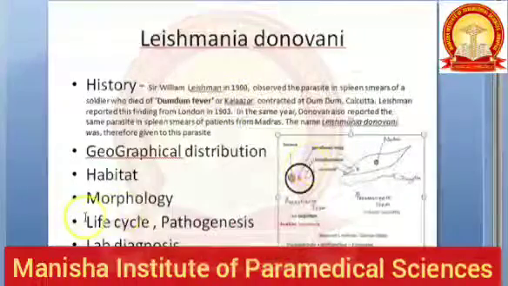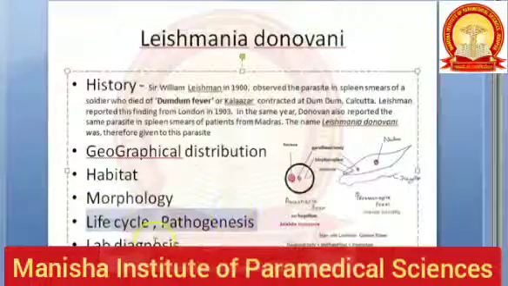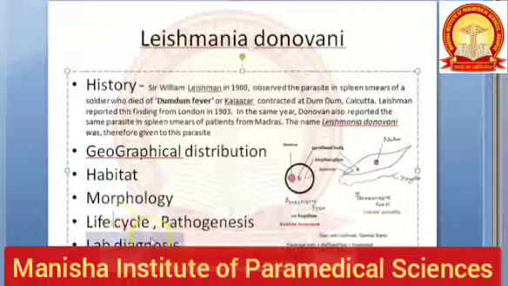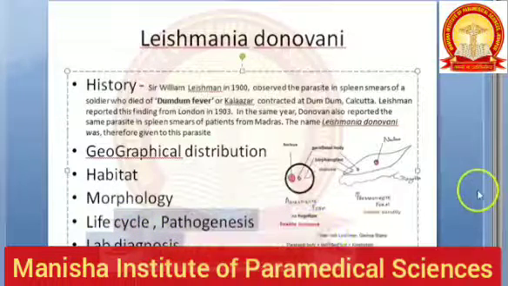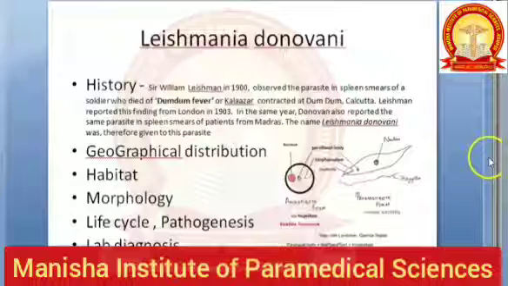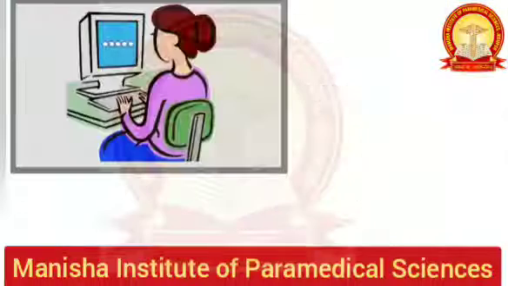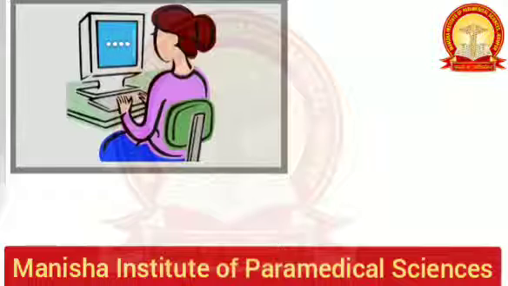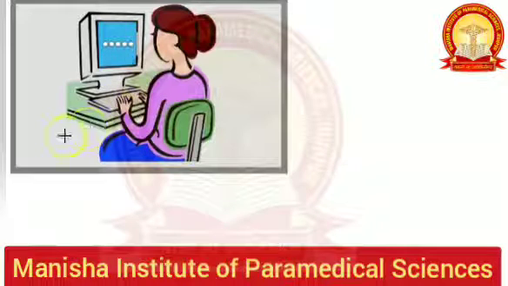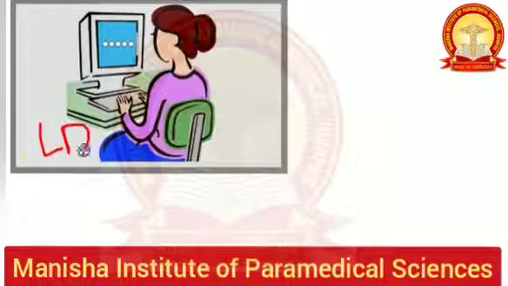Now we will move on. We have to look at the life cycle, pathogenesis and lab diagnosis of Leishmania donovani. Let's get started with the details. So guys, are you able to focus and understand that we have started off with Leishmania, which is a hemoflagellate? So far we looked at Leishmania donovani, which causes visceral leishmaniasis.